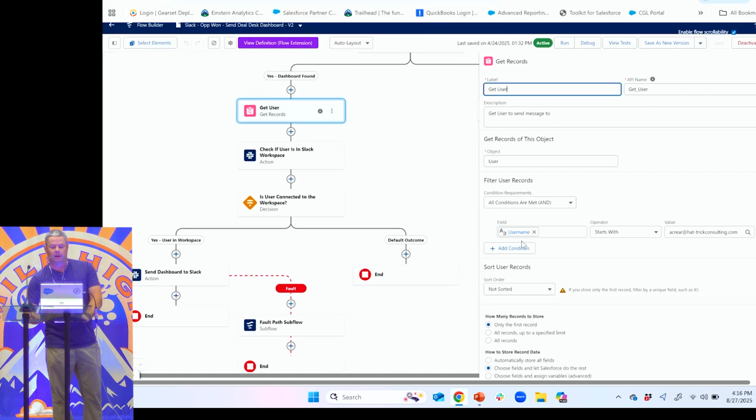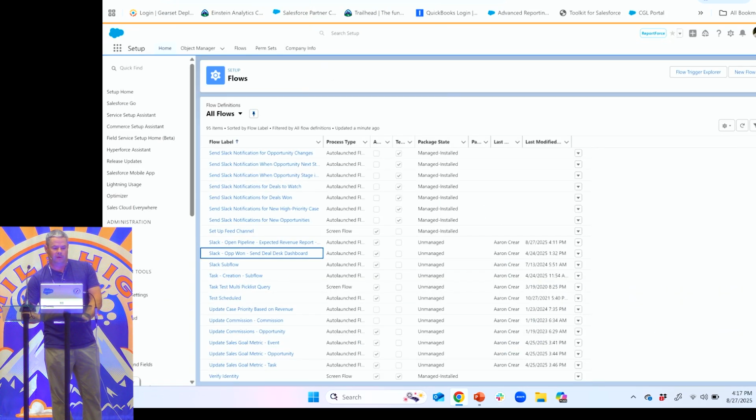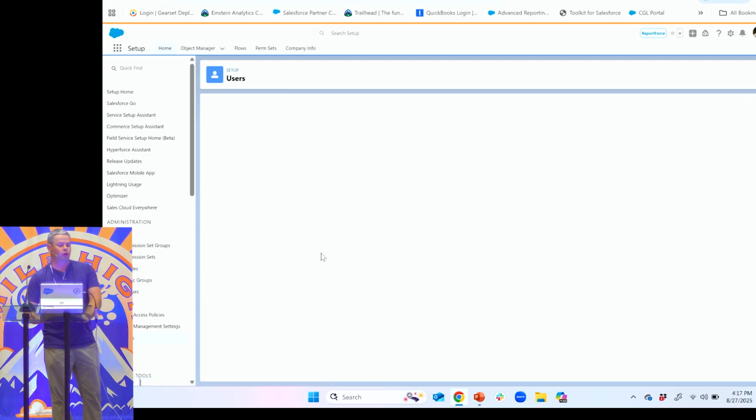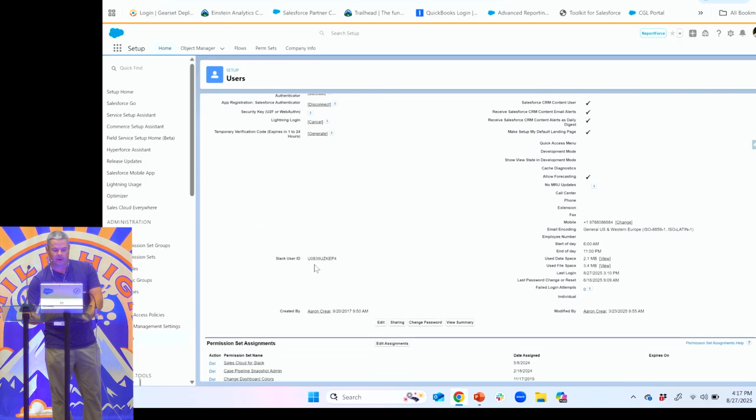We're getting username from a user record, okay? And what I've done is on our user object, I'll just show you mine real quick. We just added one custom field to hold our Slack user ID, which is what we're going to need, which is right down here.